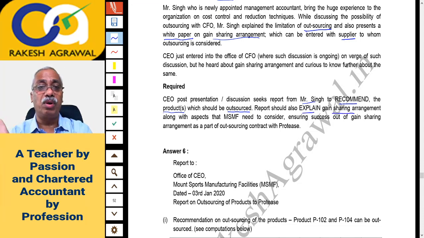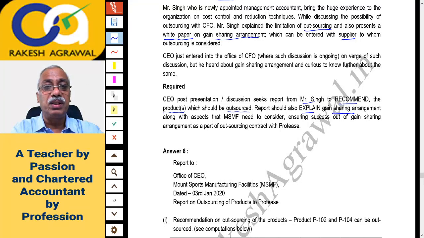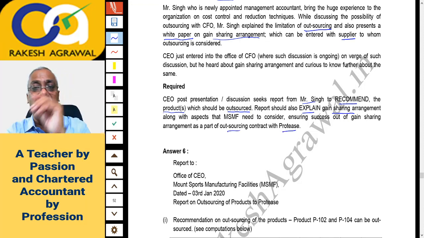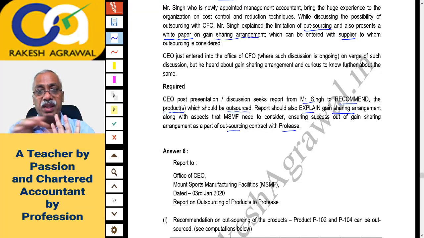Now in that report, in which you will recommend the products to be outsourced, you will also explain the gain sharing arrangement, along with aspects that MSMF needs to consider to ensure success of the gain sharing arrangement as part of the outsourcing contract with Proteus. So the second part is about comparison, comparing your outsourcing with the gain sharing arrangement. That would again be a theory report. The main mathematical calculation here is the recommendation of which product to be outsourced.